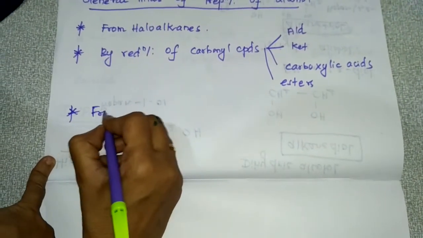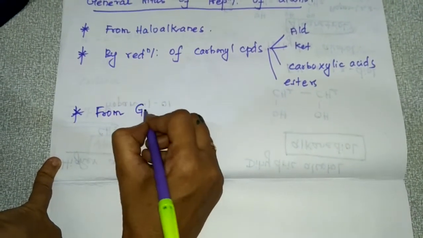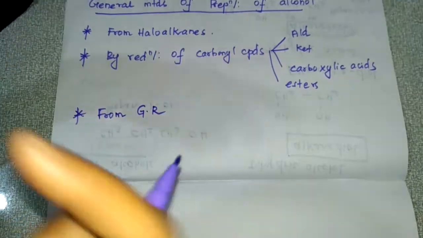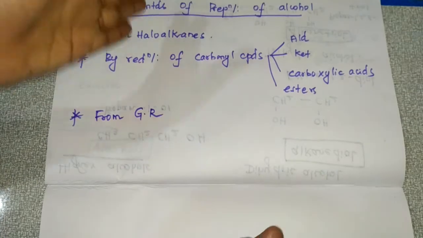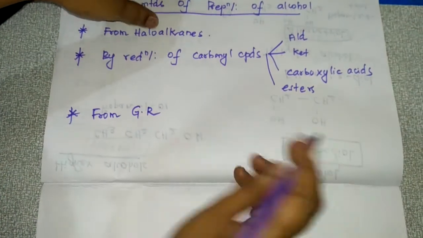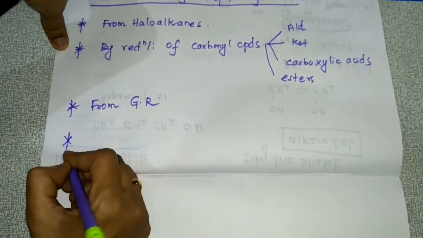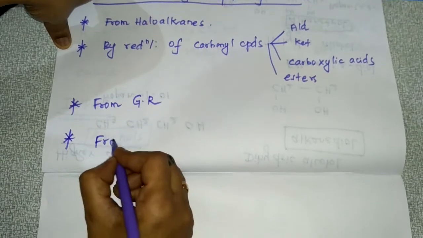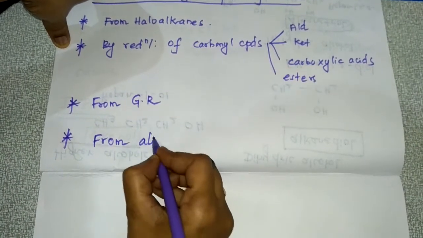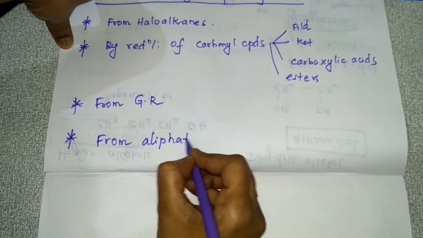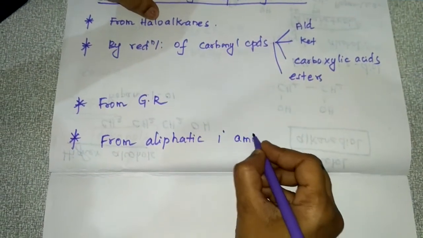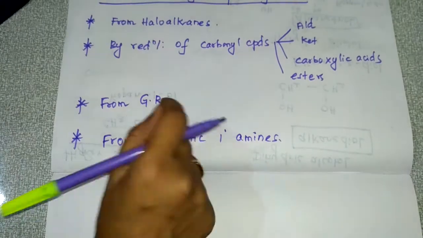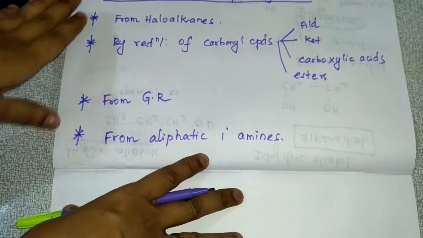Next, from Grignard reagent, by which you can prepare primary, secondary, and tertiary alcohol. And next, from aliphatic primary amines. These are the general methods of preparation.